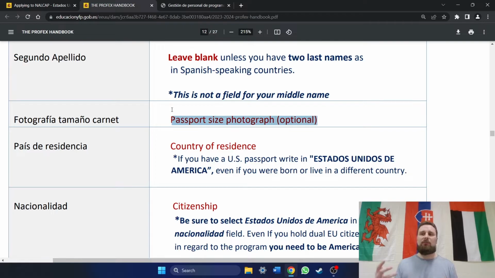So what I did, I just took my smartphone, took a selfie against a wall, and it was too big to upload, so I just cropped it on the computer and shrank it down, and it let me upload it. Okay, simple enough. So that was stumbling block number 1. Photograph. It was required, so you might as well just go ahead and do it. Even if in the future it says it's not required, just do it just in case. It's simple. Take a picture, upload it.